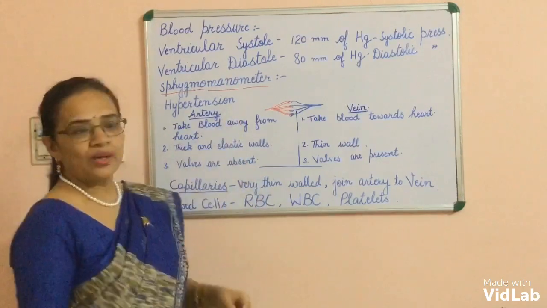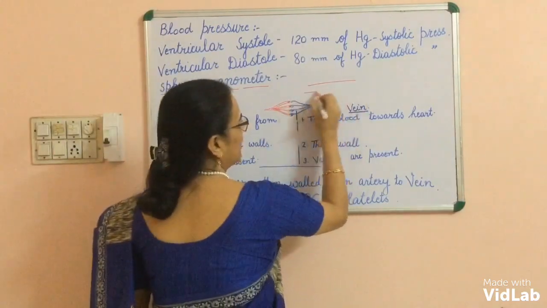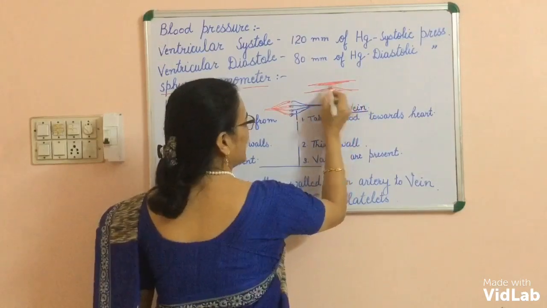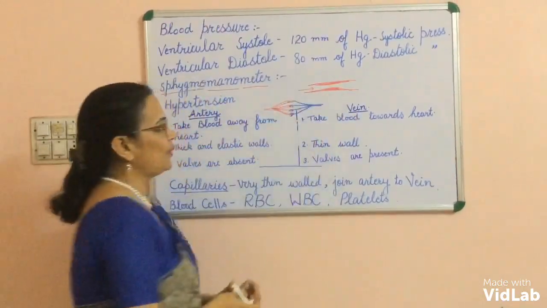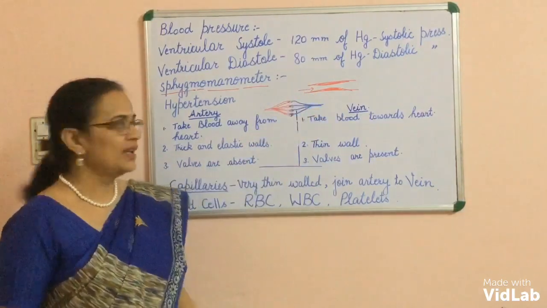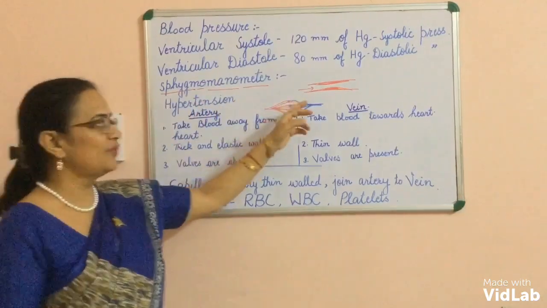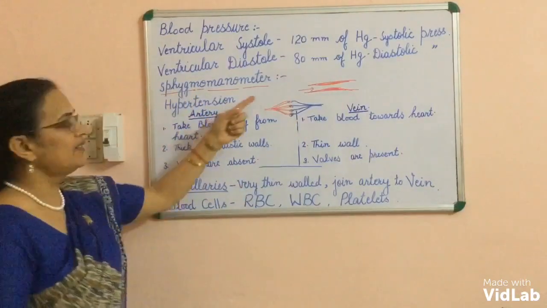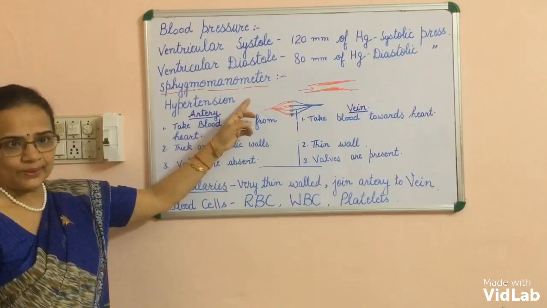Now, what is the cause of hypertension? Sometimes in the walls of the arteries, some constriction appears. Imagine this is a constriction in the way of the blood. Blood flows in this direction, and some constriction in the flow of the blood causes resistance to the flow of blood. This is the main cause of hypertension. When there is resistance in the flow of blood, that causes hypertension. So it results in rupture of the artery and internal bleeding also.